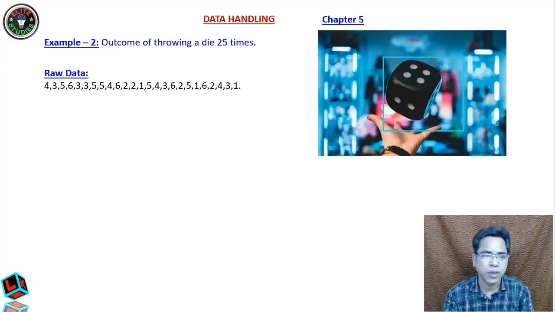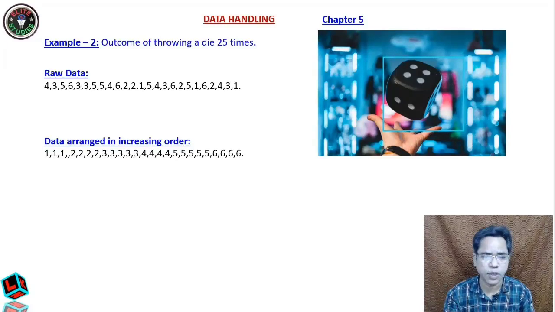But if you arrange the same data either in the increasing or in the decreasing order, things become very easy. Now the question is, how many times did you get more than 6? You can easily say we got 1, 2, 3, 4. 4 times we got more than 6.